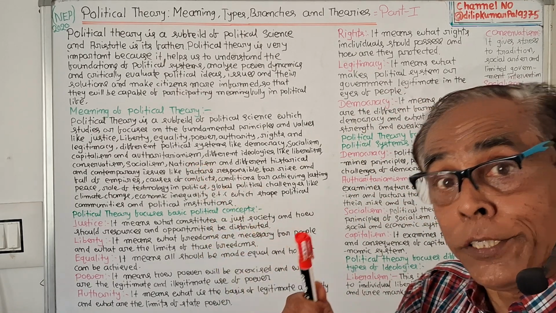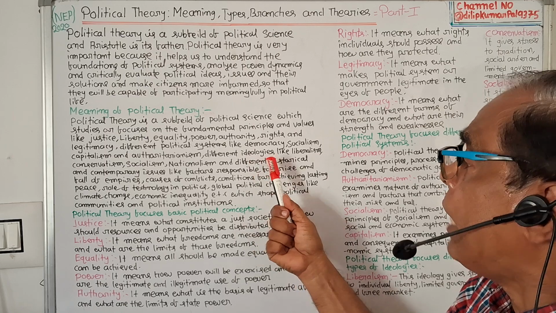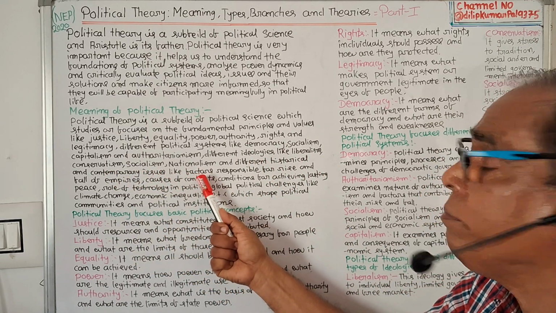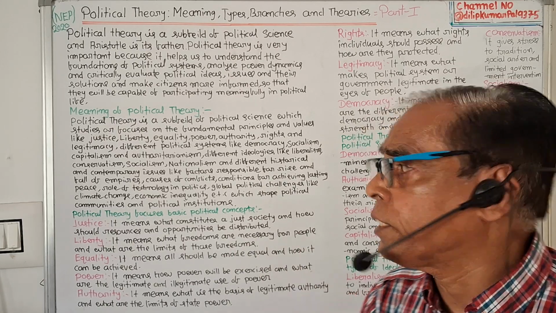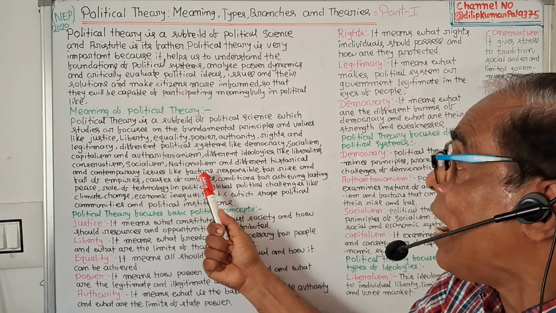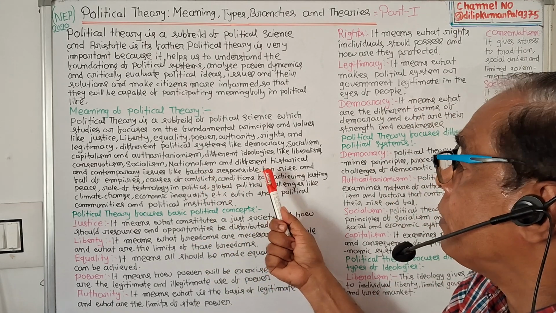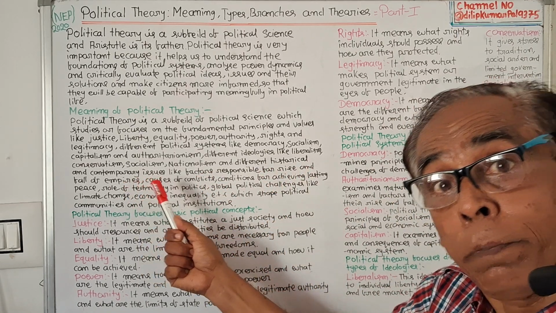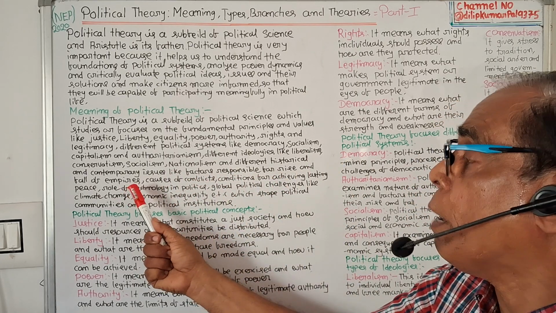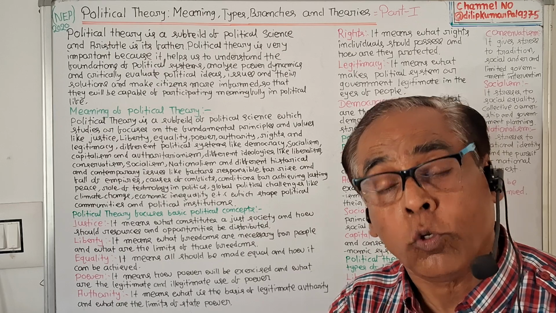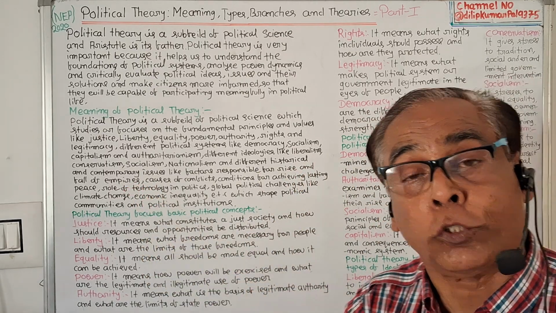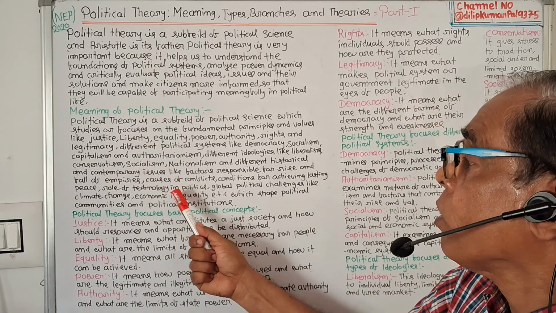Number three, it also studies different ideologies like liberalism, conservatism, socialism, nationalism. And it also studies various historical and contemporary issues like rise and fall of empires, factors responsible for rise and fall of empires, causes of conflicts.